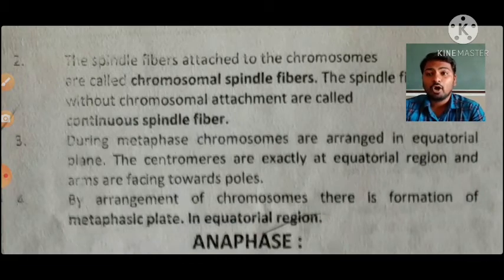Then all the chromosomes which come and lie on the equatorial plate, their chromosomal arms or chromatids are facing towards the opposite poles.